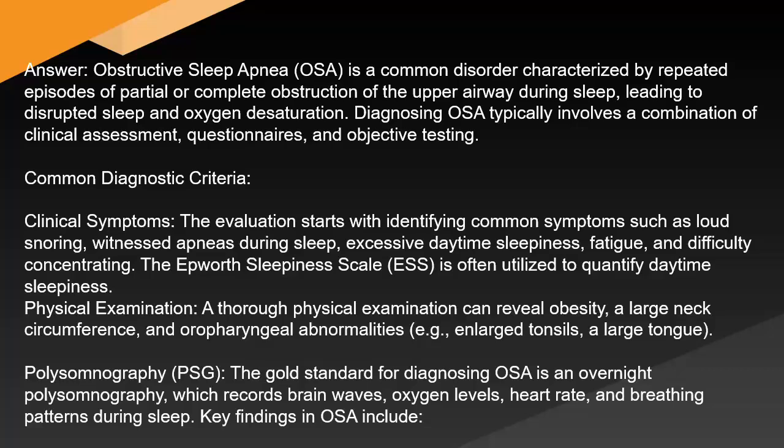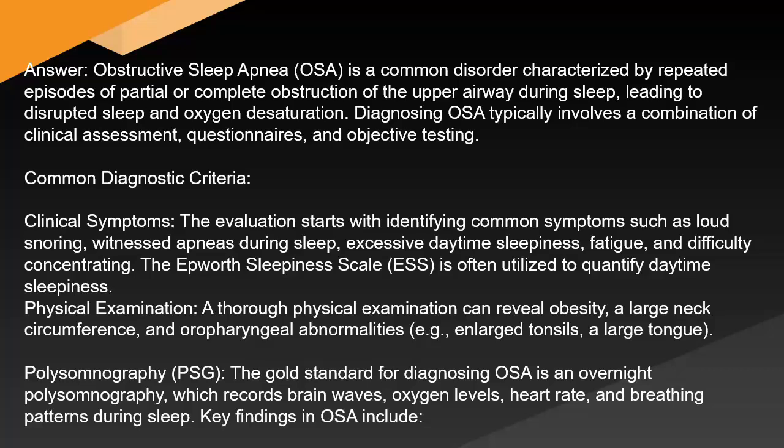The evaluation starts with identifying common symptoms such as loud snoring, witnessed apneas during sleep, excessive daytime sleepiness, fatigue, and difficulty concentrating. The Epworth Sleepiness Scale (ESS) is often utilized to quantify daytime sleepiness. Physical examination. A thorough physical examination can reveal obesity, a large neck circumference, and oropharyngeal abnormalities, e.g., enlarged tonsils, a large tongue. Polysomnography (PSG). The gold standard for diagnosing OSA is an overnight polysomnography, which records brain waves, oxygen levels, heart rate, and breathing patterns during sleep.